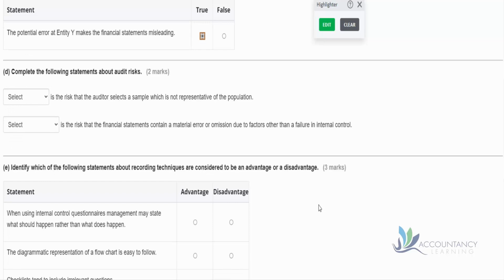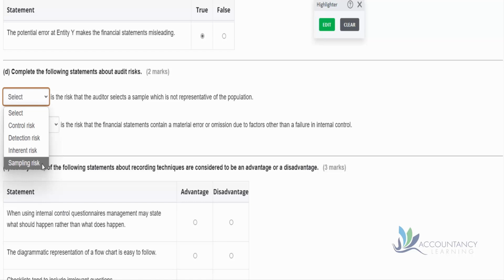Let's move on to part D now. Complete the following statements about audit risks. So something is the risk that the auditor selects a sample which is not representative of the population. So that's all about sampling, isn't it? And if we look at the answers, we can see that one of the answers is sampling risk.